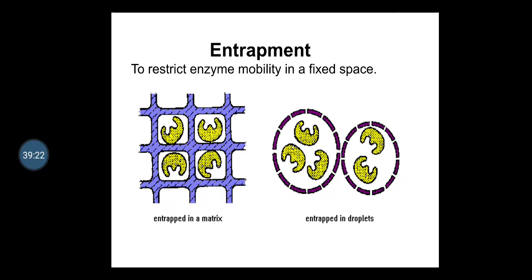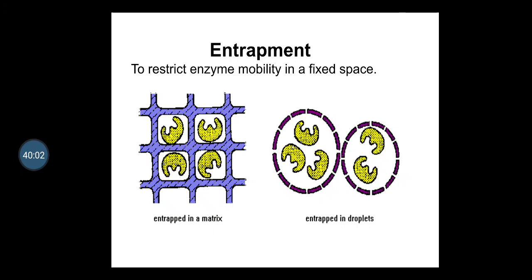So it can be formed by polymerization, in which covalent bonds are formed by use of pre-polymers with very little changes in the covalent bond, and enzymes are dispersed or dissolved into an aqueous buffer containing acrylamide and, I forget the name, bisacrylamide as a cross linker. So pore size and the mechanical strength of the gel depend on the concentration of the acrylamide. So this is all about the entrapment.